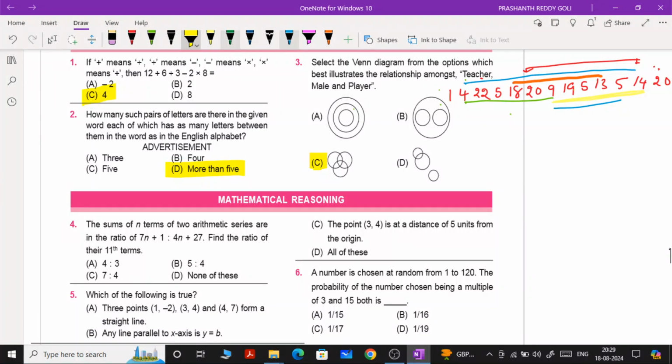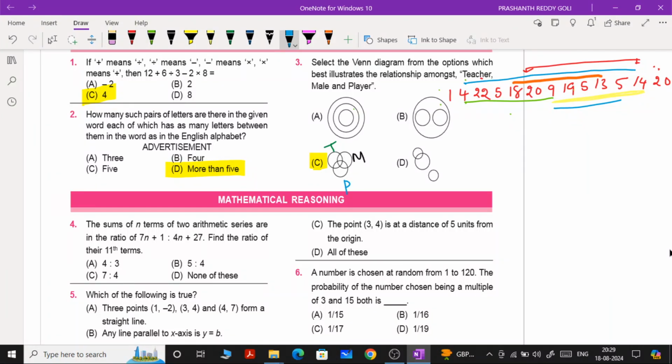For example, you take the conditions. Observe once here. Focus on the first circle: the first circle is teacher. Then the second circle is male. Then the third circle is simply player.